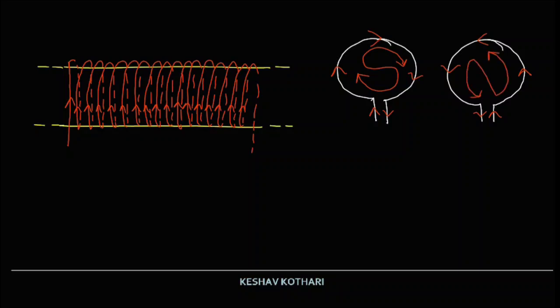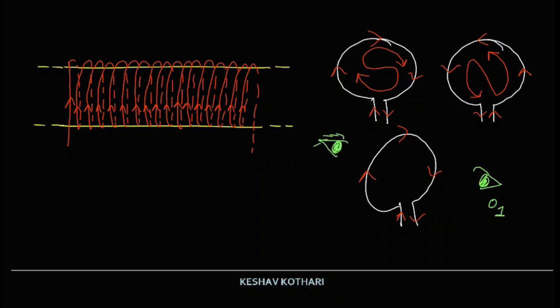So if I place a current carrying loop like this, considering that the direction of current is like this, for an observer who is observing from here, I am calling this observer O1, and the other observer who is watching this same loop from the other end, I call observer O2.